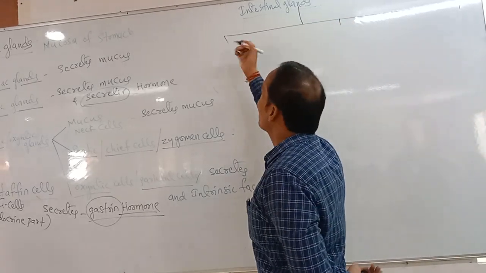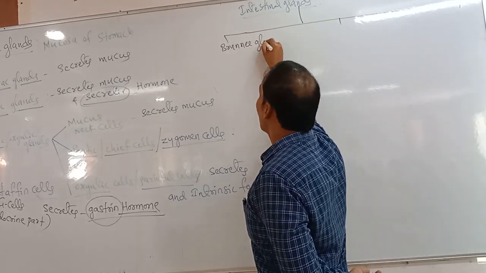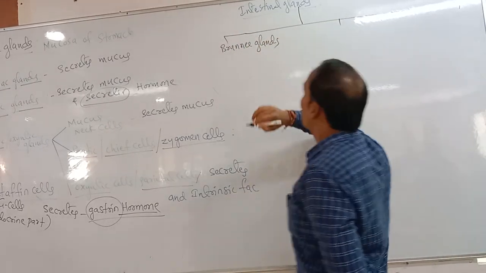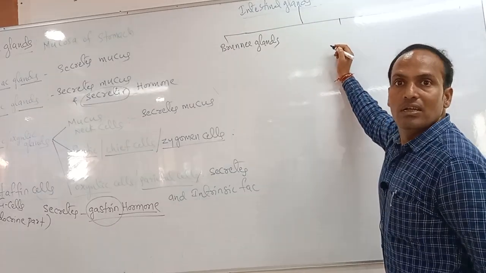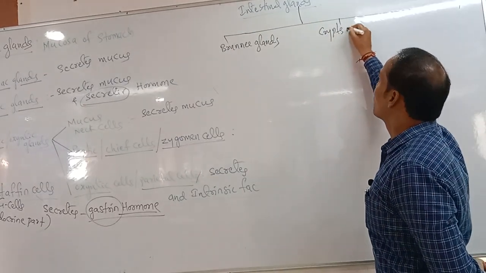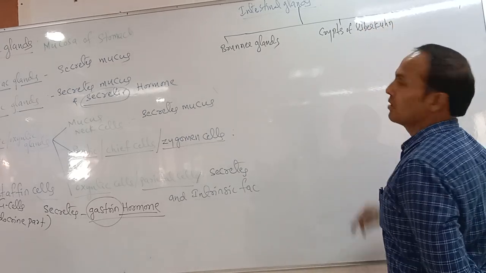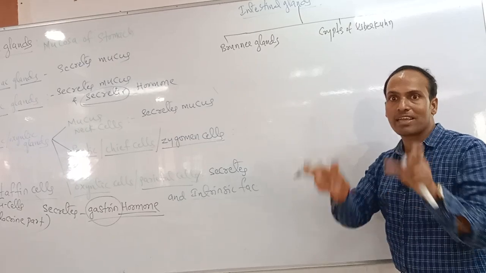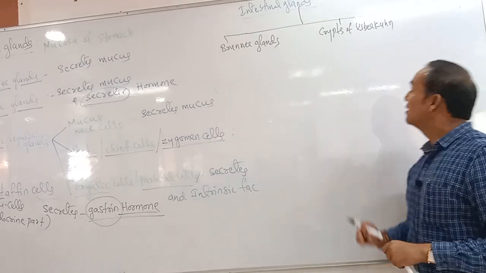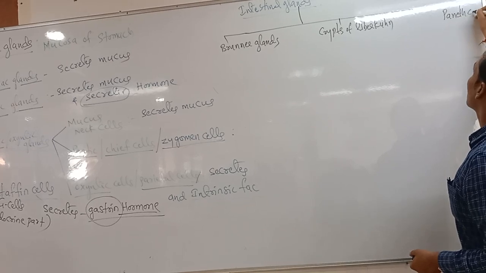Can you speak out the names? The first is Brunner's glands. What about the second one? Crypts of Lieberkühn. Where are they present? At the basal part of the villi. Plus Paneth cells are also present.